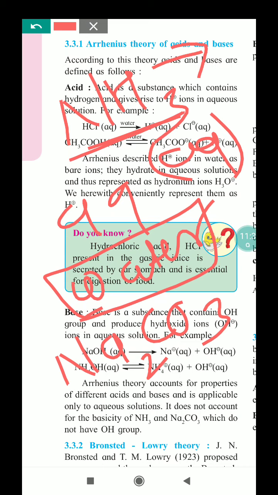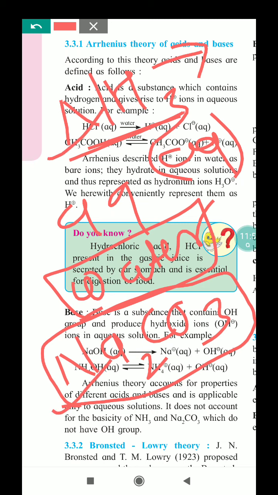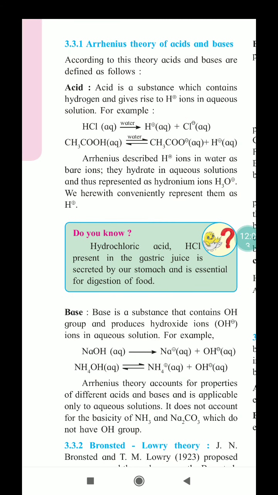It is basic in nature, but this molecule doesn't contain a hydroxide group, and therefore it doesn't produce OH negative ion, and that's why it is not a base according to Arrhenius. But in fact, practically it is basic in nature. Ammonia is also basic in nature. So the Arrhenius theory fails to explain the basic nature of ammonia and Na2CO3.